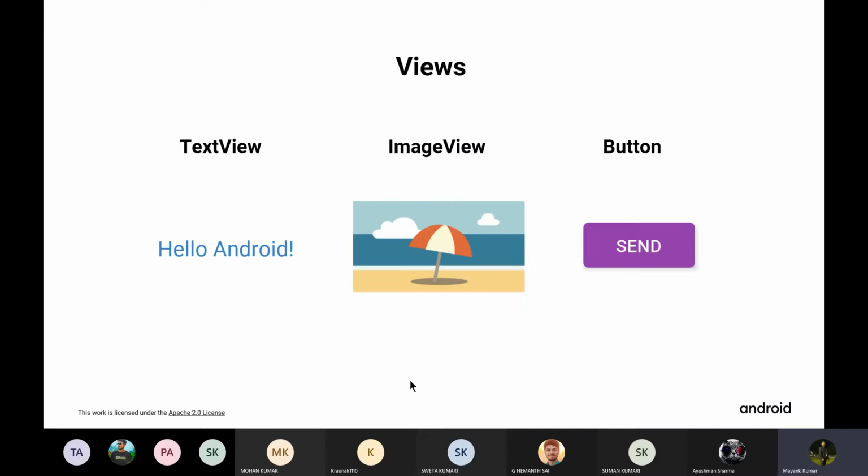So here are some of the views that are provided by Android. I've already covered these in the first session as well. A text view for displaying text, an image view for displaying an image, a button where the user interacts. There are more views along with these, but these are some of the common views that you would be using regularly.